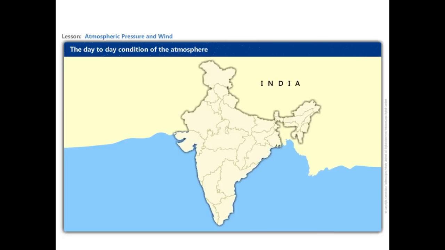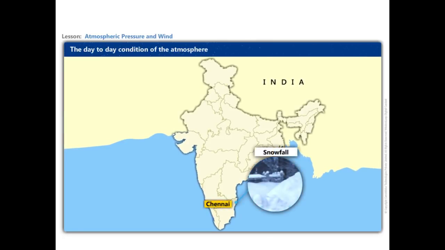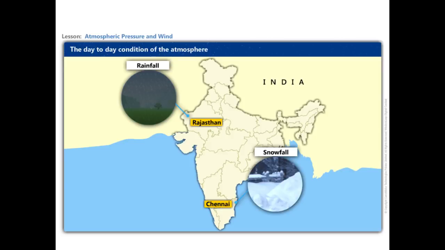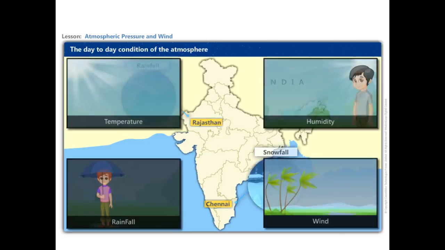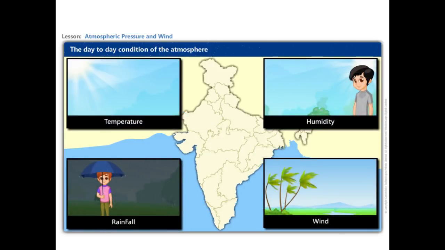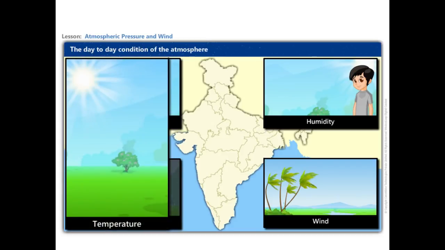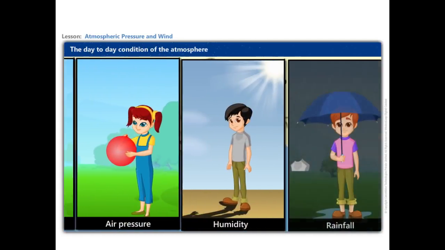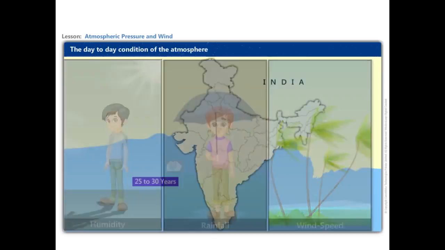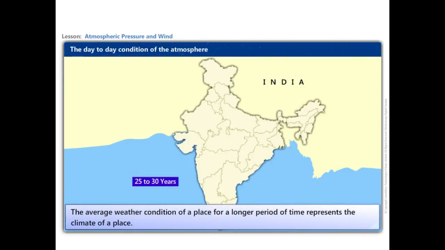Let us look at another aspect. We never experience snowfall in Chennai. We never experience a high rainfall in Rajasthan desert. Why do you think it is so? We have a pattern of weather condition for a particular area that is more or less the same all the years. The elements of weather, temperature, air pressure, humidity, rainfall, wind speed varies place to place. The average weather condition of a place for a longer period of time represents the climate of a place.